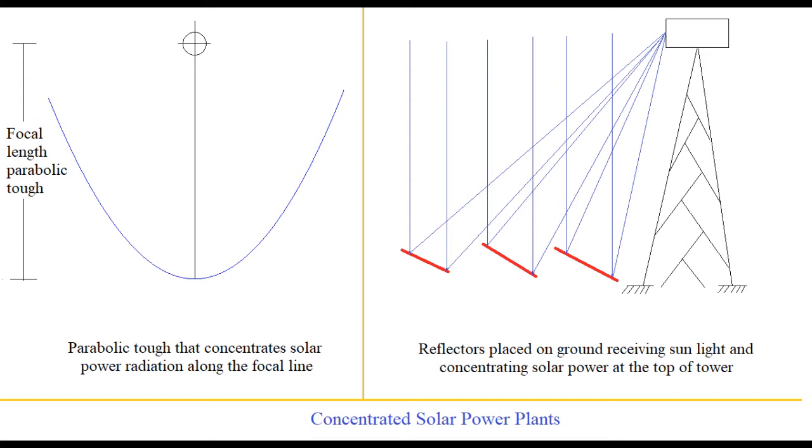The first figure on the slide shows a low value of focal length when such a plenty of troughs are placed on the ground to receive sunlight. Naturally, these troughs have to track the sun from east to west. If we see such a plant having a large number of parabolic troughs, then all of them must be simultaneously changing their position as the sun moves from east to west.